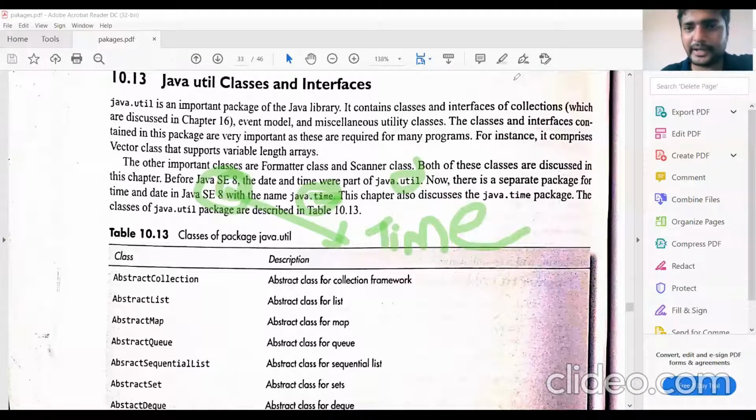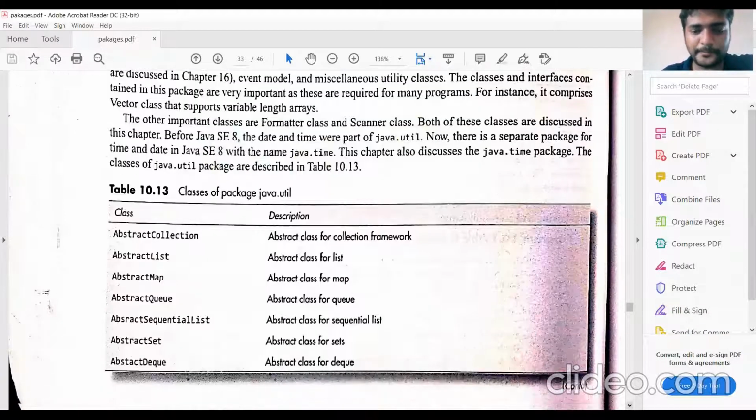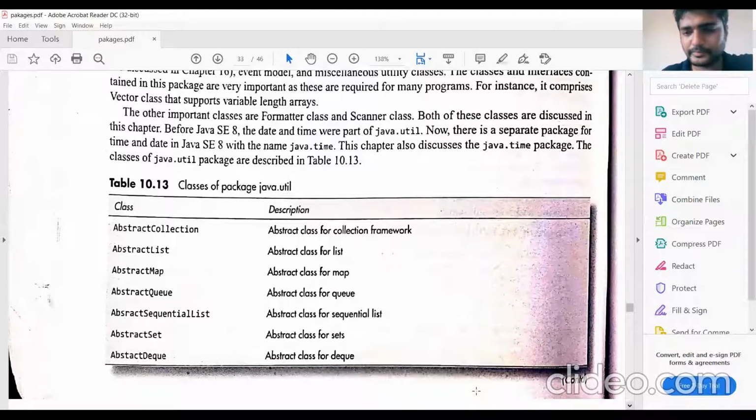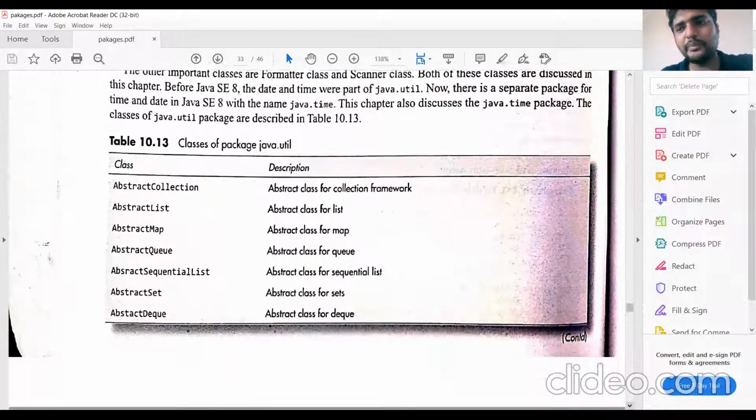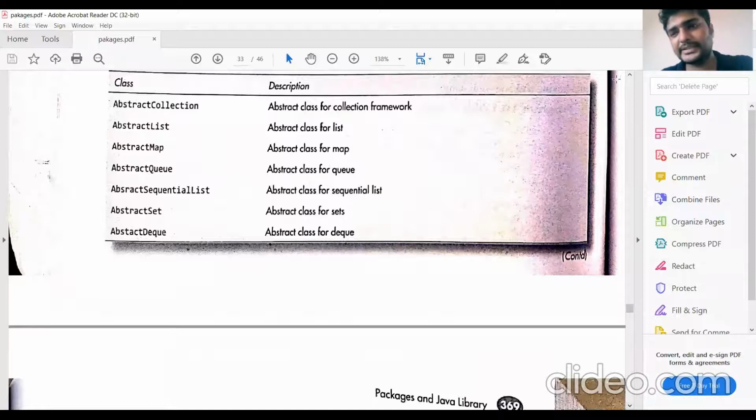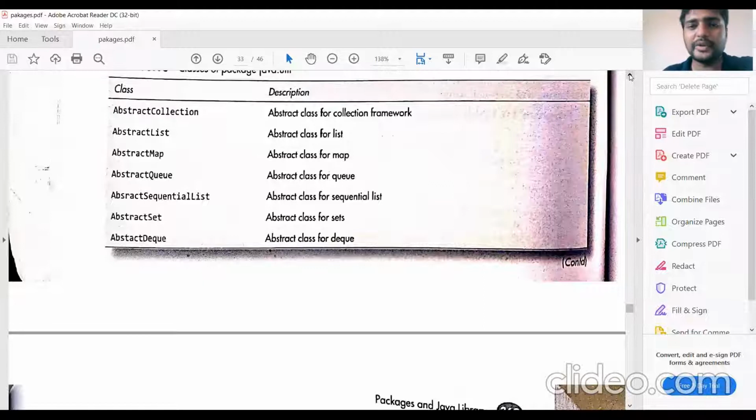Let us quickly go through what classes are available in util. We have said that the util package is meant for collections and event handling. In collections, we will use the classes abstract collection, abstract list, abstract map, list, map, queue.